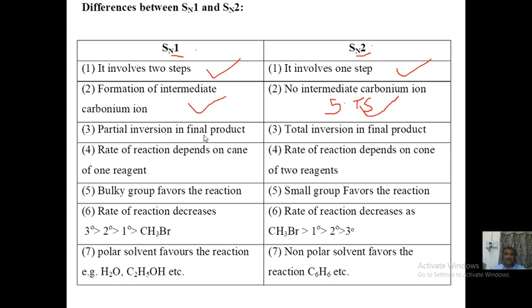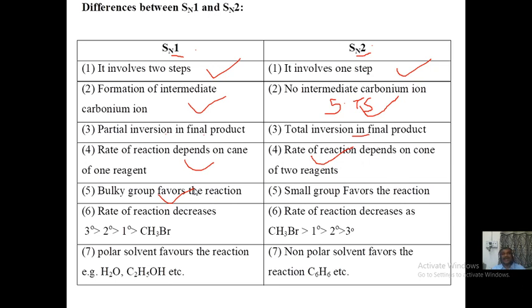In SN1 there is a partial inversion in the final product. We know that OH minus can attack the carbocation from side B as well as side A, giving 50% retention of configuration and 50% inversion of configuration. Here in SN2 there is no such chance. OH goes exactly from the opposite side with respect to where the bromine is attached. Therefore there is 100% inversion in the final product. In SN1 the rate of reaction depends upon only one chemical. Here the rate of reaction depends upon two chemicals. Now, bulky groups favor the reaction.